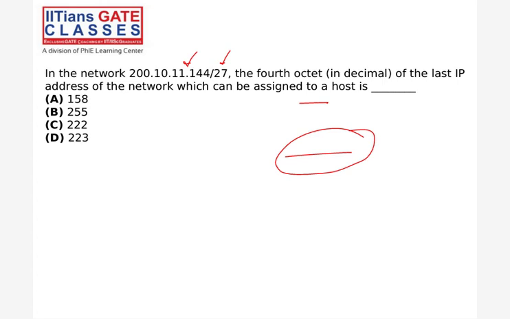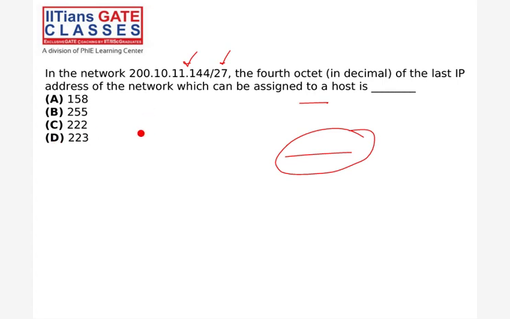Easy. This should be easy, right? This is 144. 27 is there. So 4 bit, 8 bit, 8 bit, 8 bit, and 3. 24 is the same, right?